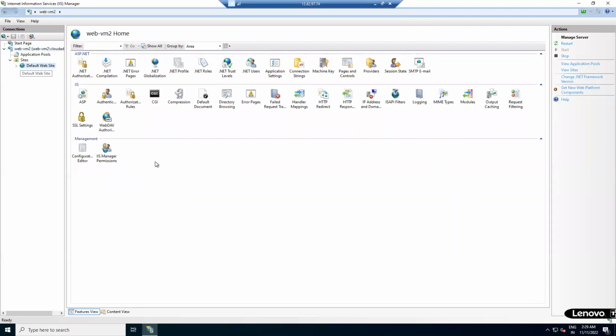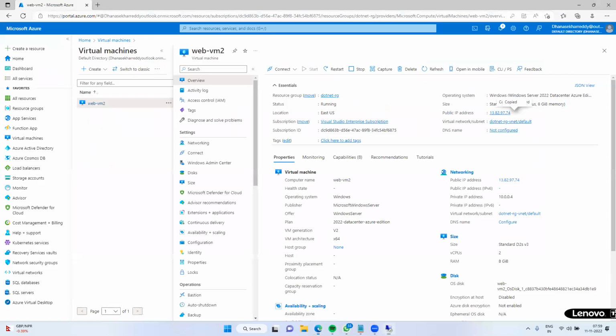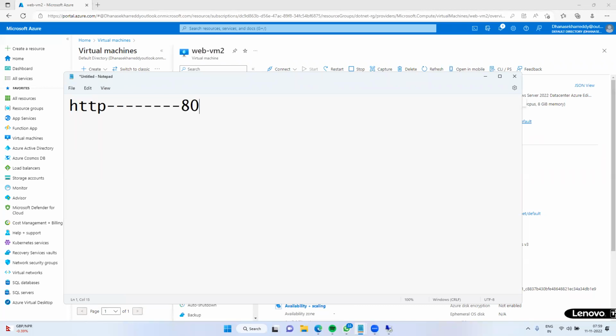By default, the HTTP protocol uses port number 80, and HTTPS uses 443. This is built in.